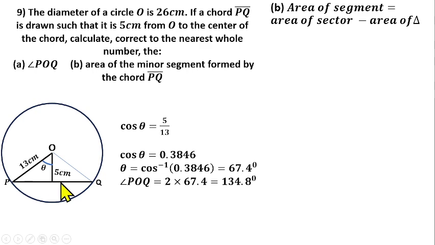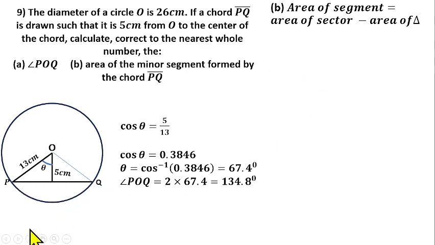That gives us the minor segment. Also this chord plus the major arc will give us a major segment. But the question asks us to find the minor segment, which is the area of this shape I'm highlighting, this chord plus the arc here. They want us to measure the space inside it, and that's talking about area. So we have to find the area of this minor segment.